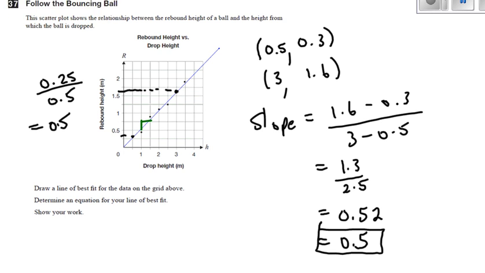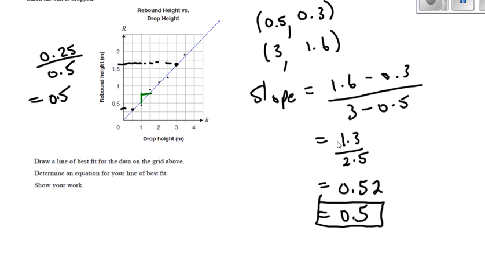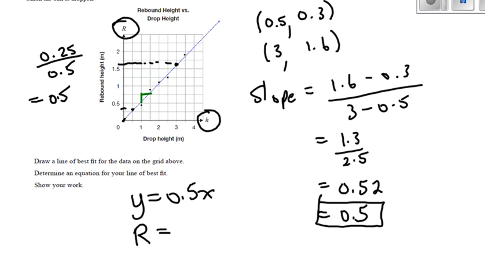So the equation of the line, now the other thing I'm going to need is the starting point. Pretty clearly, this is a starting point at 0, 0. And that makes sense anyway. If I drop a ball from 0 meters, I expect it to bounce 0 meters. So the equation would be y equals 0.5x, except for those are not the right variables. Make sure you use the variables you're given. Rebound height equals half of drop height.